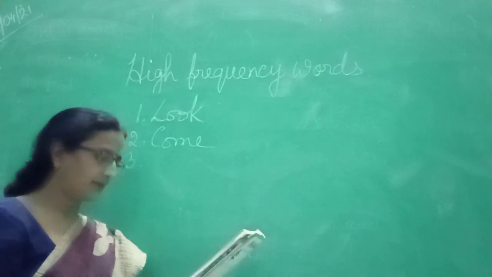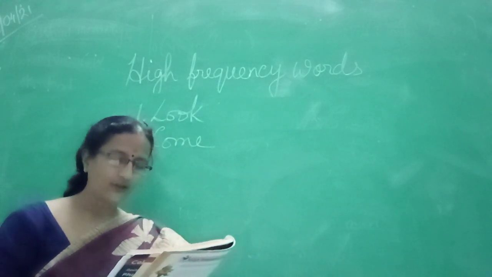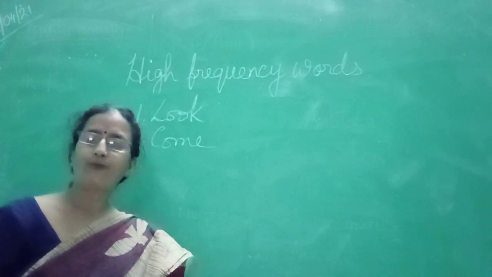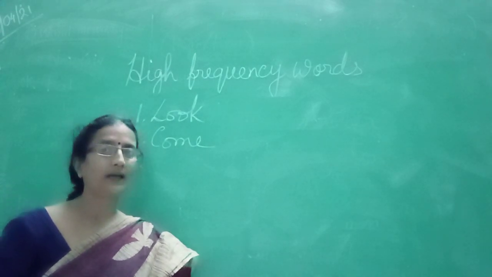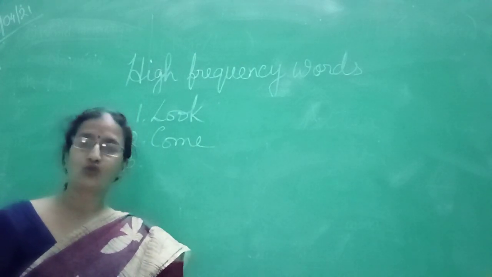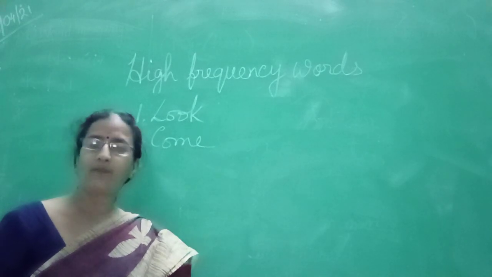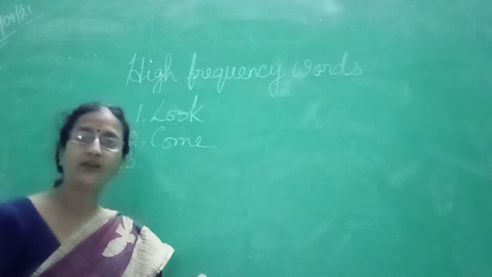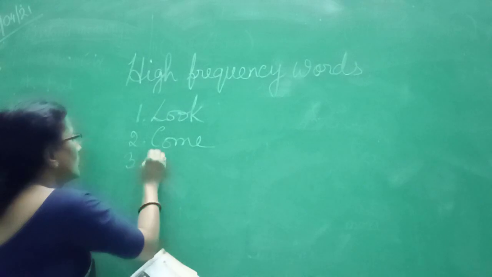Number 3 is a frog can do this and so can a flea. What is a flea? It is also an insect which jumps and the frog also jumps. This is common to both of them. So we will write the word jump and it should also be a verb. So jump.